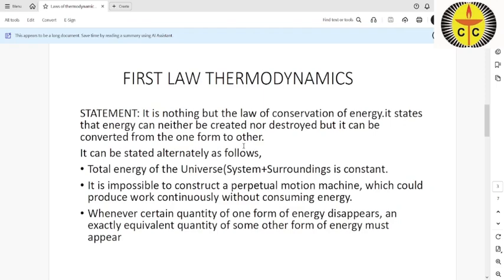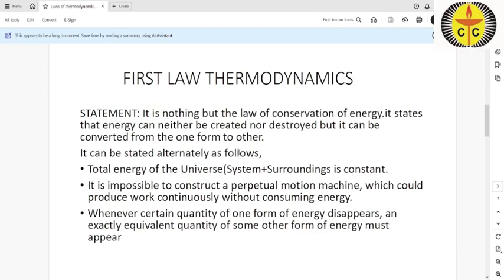Secondly, it can be described as: the total energy of the universe is constant. Universe means system plus surroundings. The total energy of the universe means the energy of the system plus the energy of the surroundings. So this is constant.